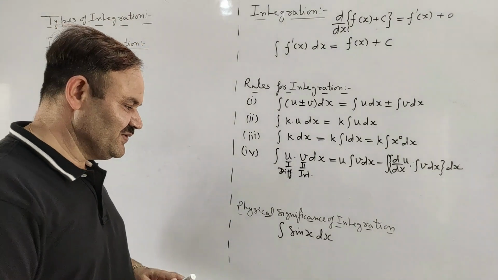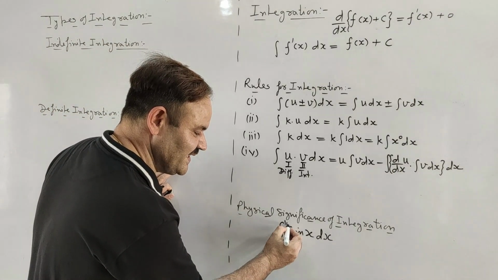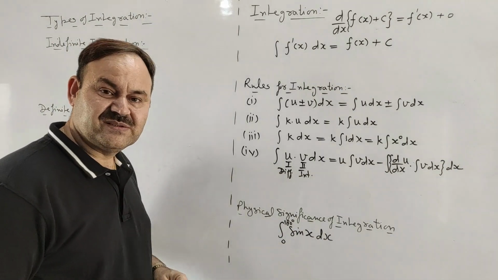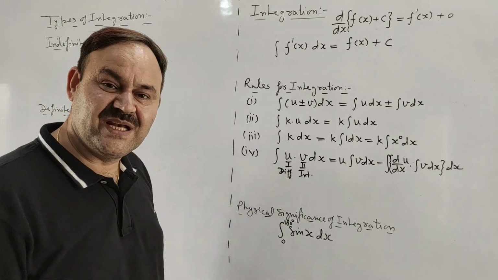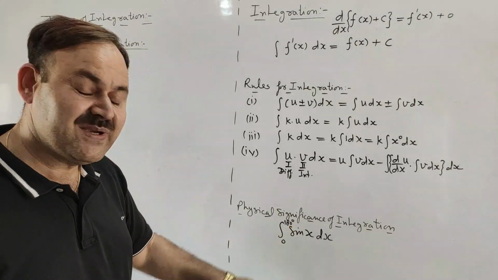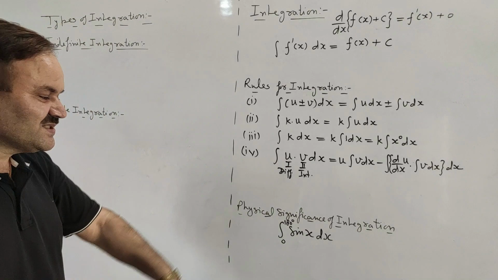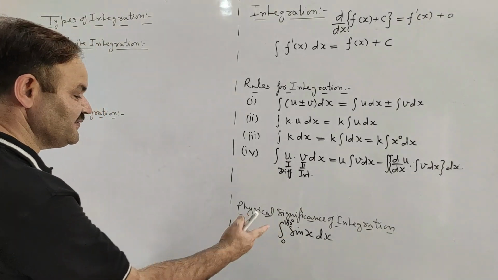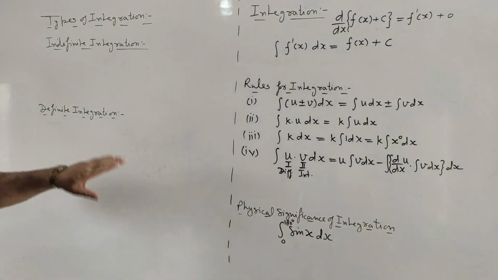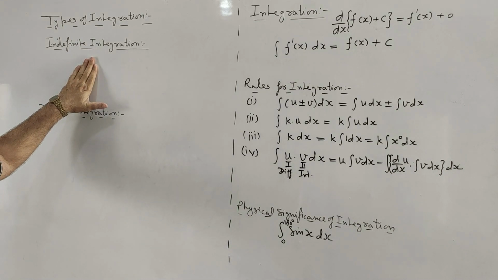But if we say that x is changing from 0 to say 180 degrees, then we have put the limit on the change of x, so this time it will be called definite integration. So the difference between definite and indefinite integration comes from here only. Indefinite integration means the integration without limits.